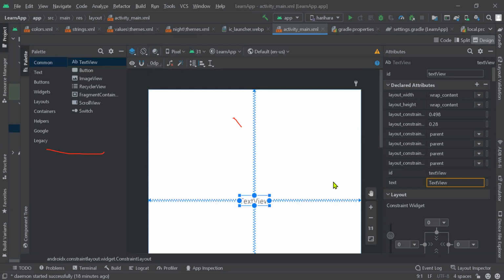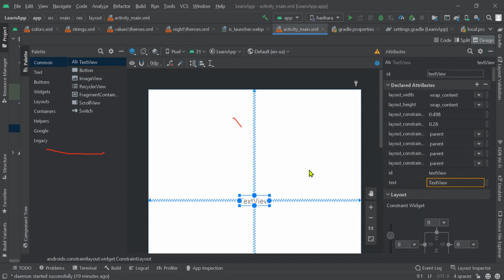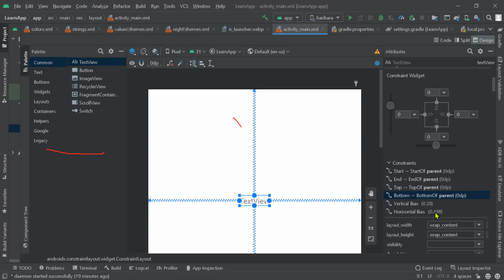This is the demo part that many people don't know, so they must know it. This is the area where I define all of the things. This is the attribute part. We will use it to change our layout size, styles, font styles, colors, and all.